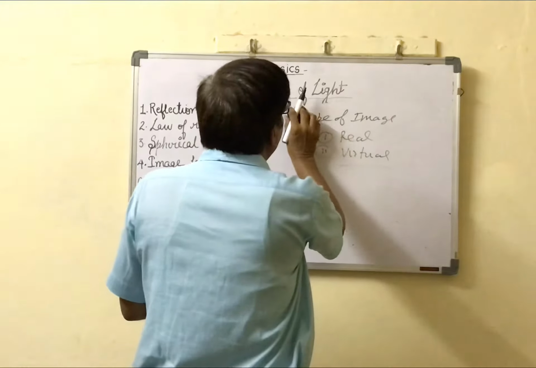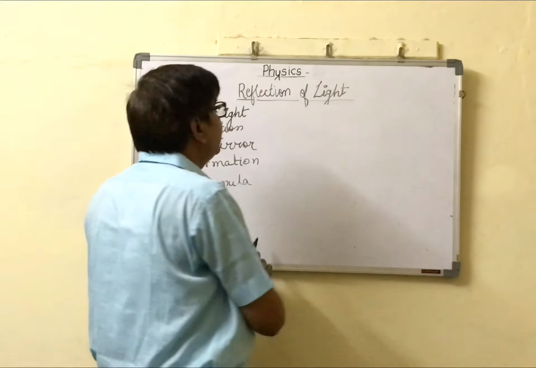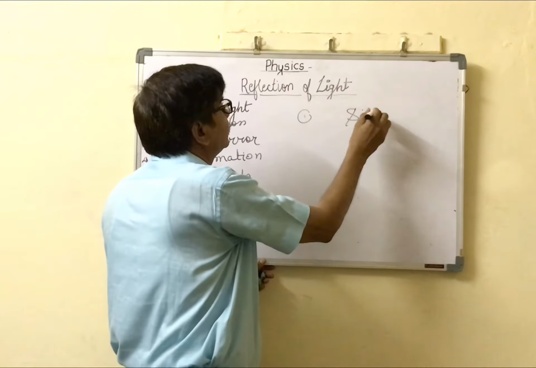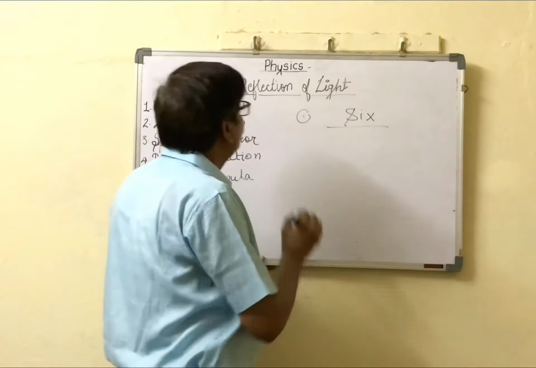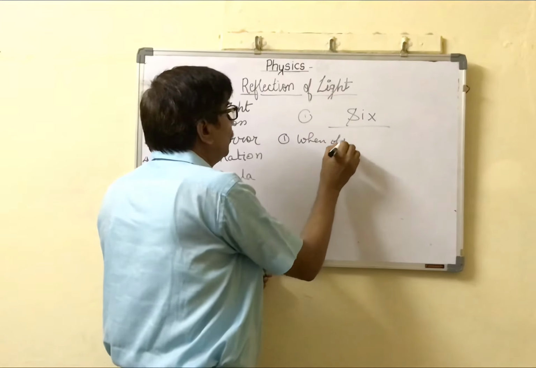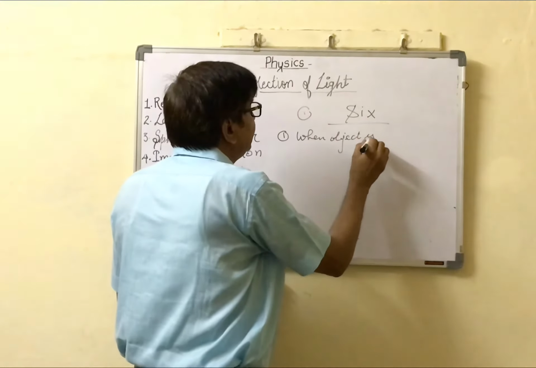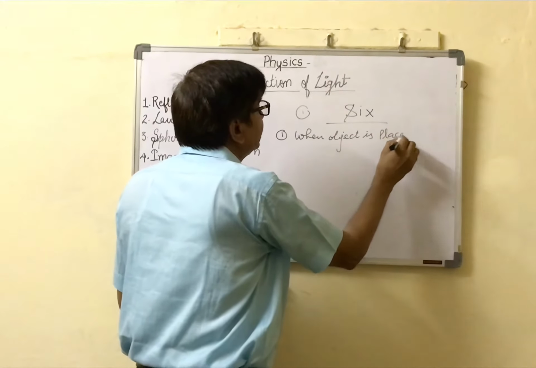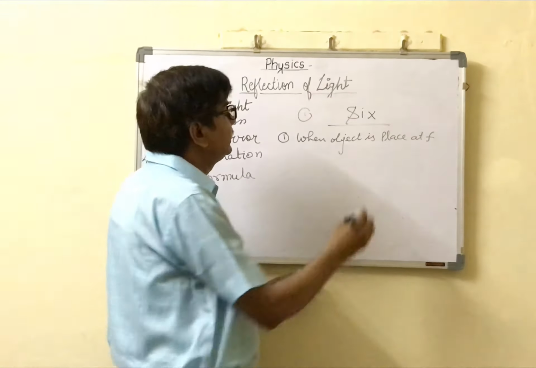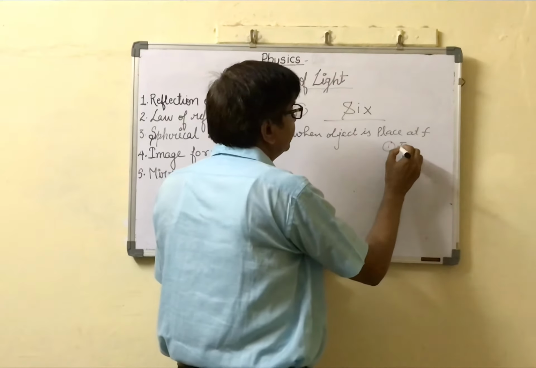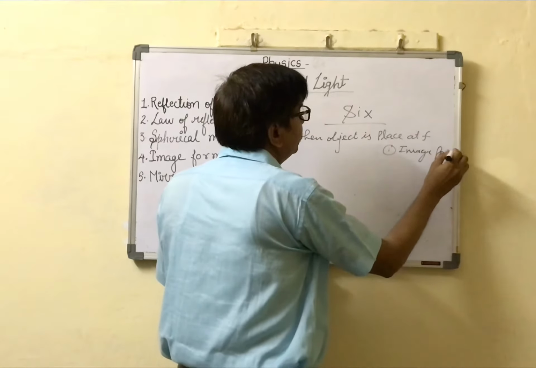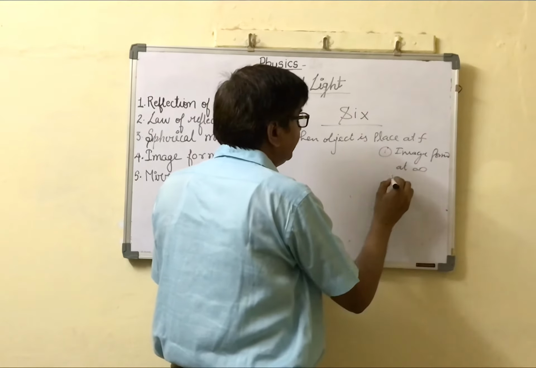Now, image formation. There are six conditions. First condition: when the object is placed at F, the focus, the image is formed at infinity.